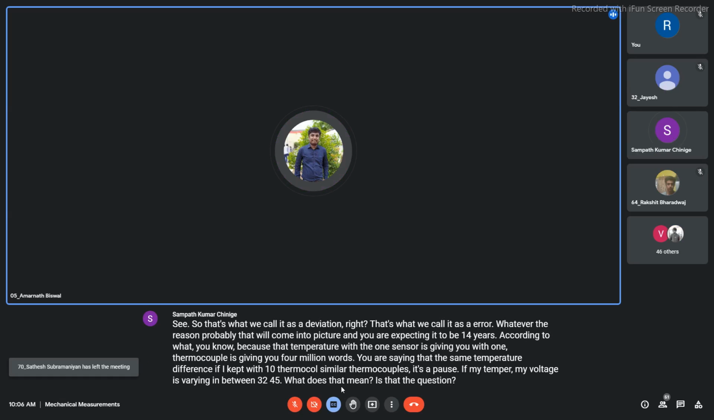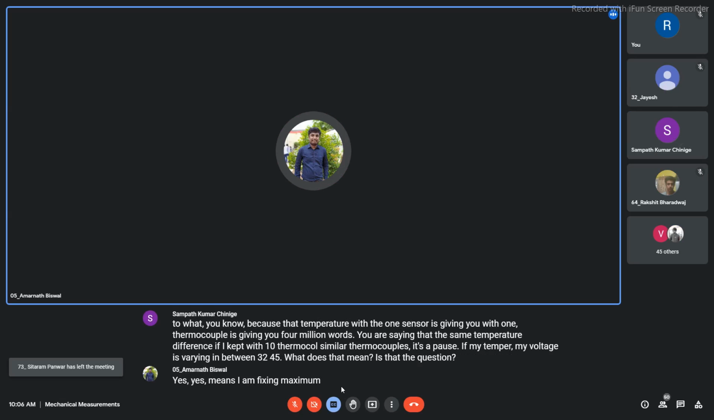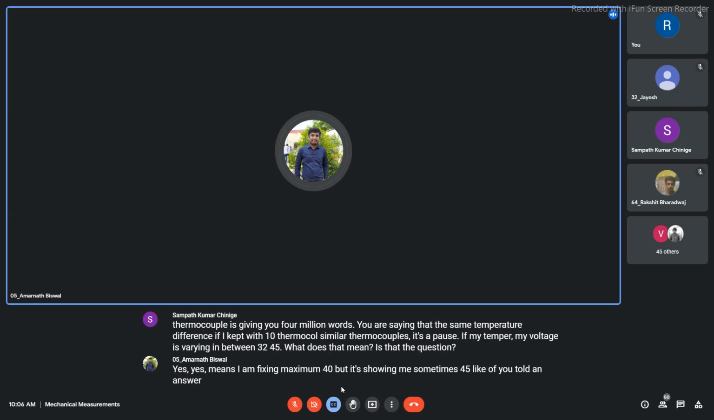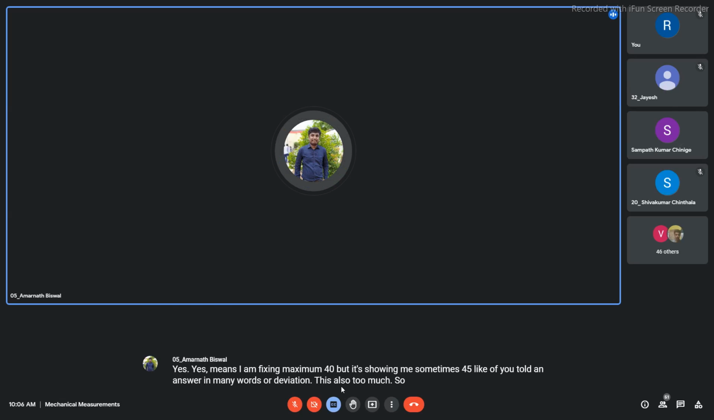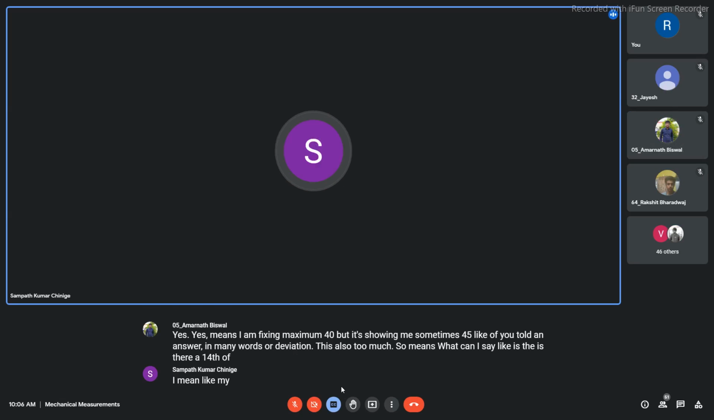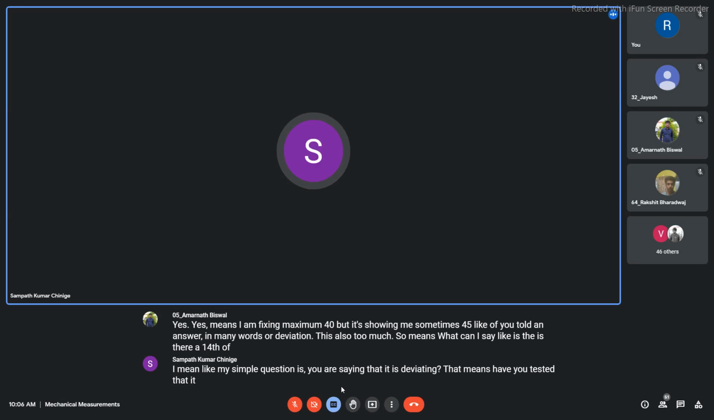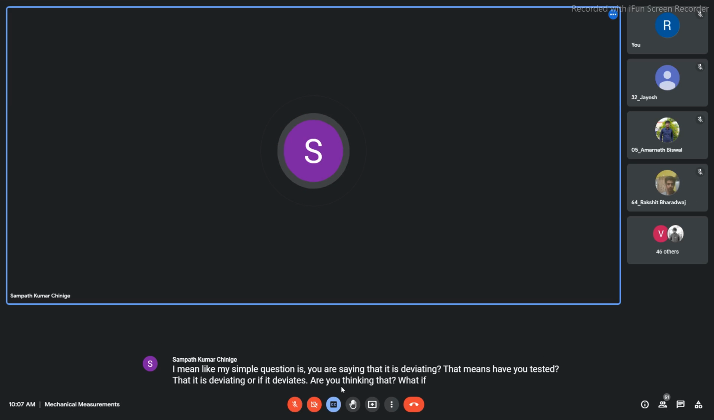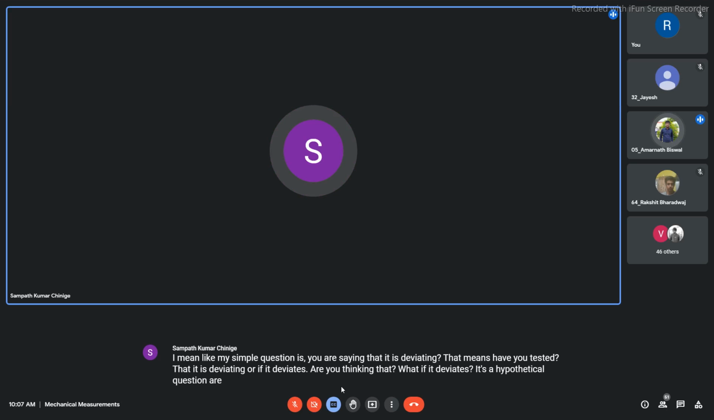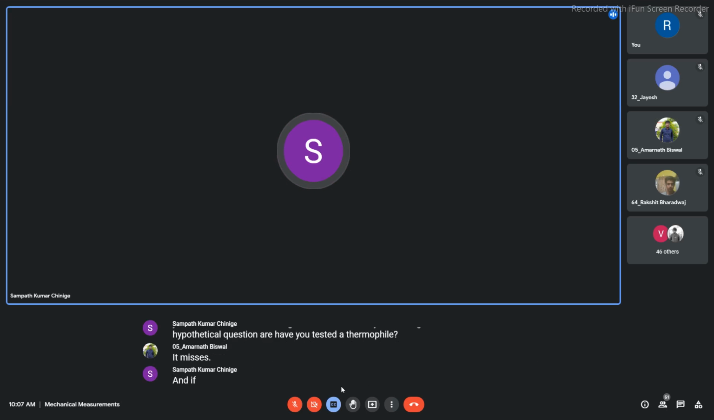Yes. I am fixing a maximum of 40, but it's sometimes showing me 45. The deviation in millivolts is too much. Is there a fault in the thermopile? My simple question is: have you tested that it is deviating, or is it a hypothetical question about what if it deviates? Have you tested a thermopile and got 45 millivolts? No, I'm not clear. I am asking what if it deviates.